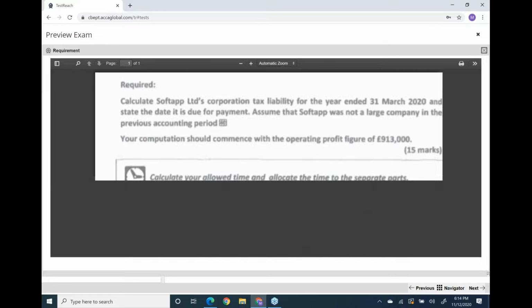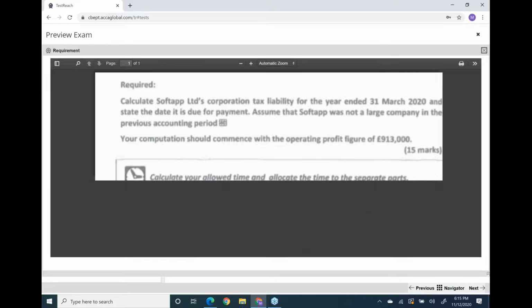For corporation tax, you need to make a complete pro forma. Pro forma means trading income, you have to calculate. You have to compute gains, which are ready-made. You have to calculate property income. And then finally you have to calculate interest income. Everything you need to compute.